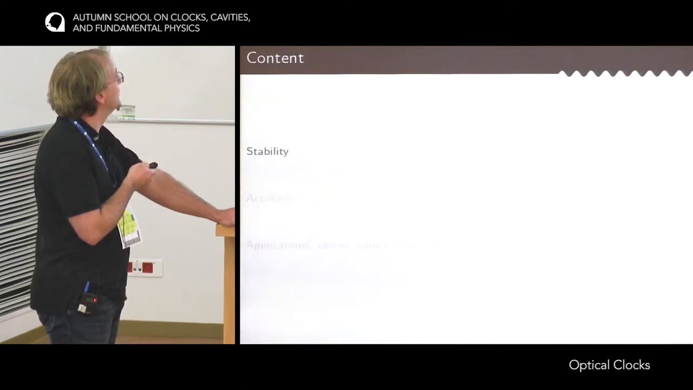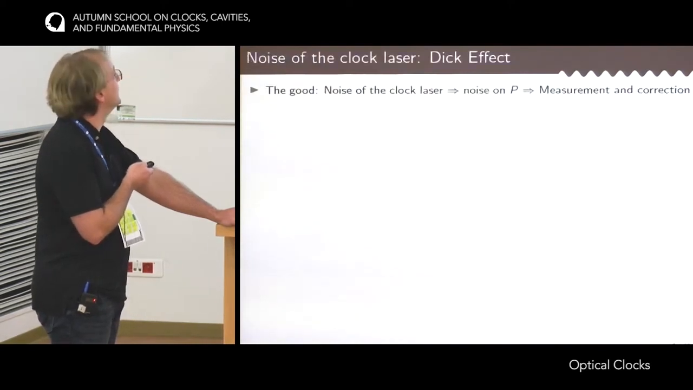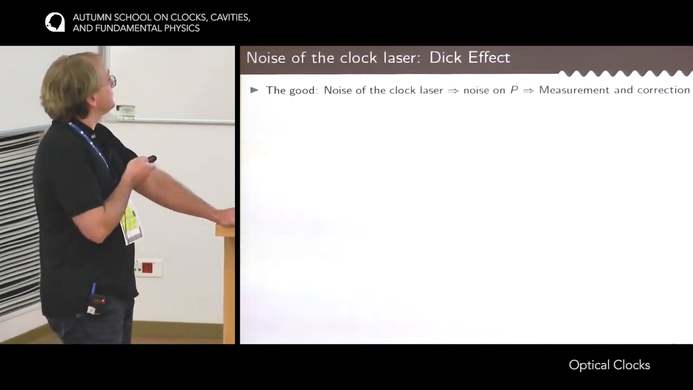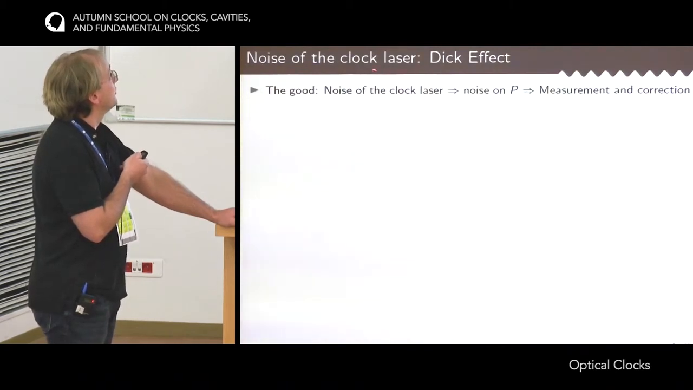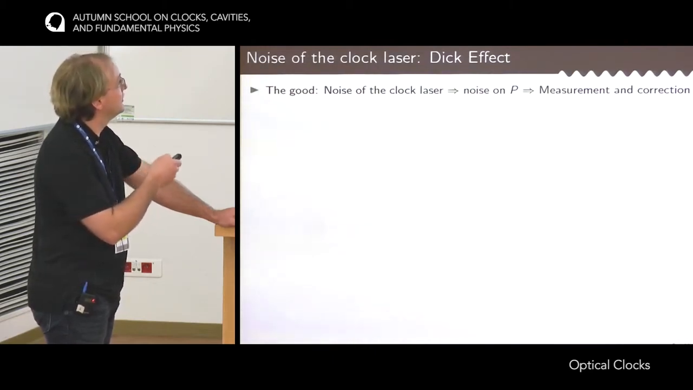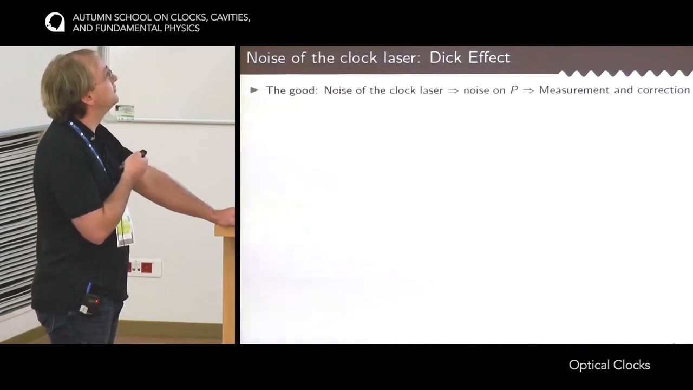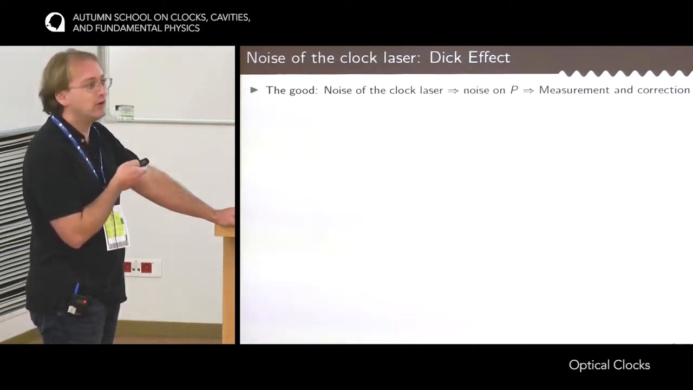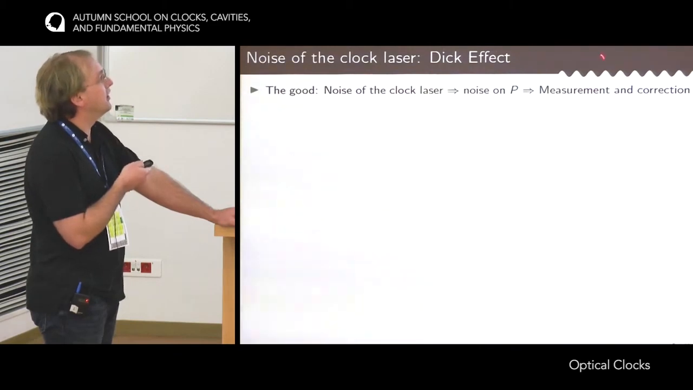I will start with stability. I've mentioned different sources of instability, and I will start with the hardest one. The first one I mentioned is the Dick effect, which is due to the noise of the clock laser itself. So I start with something that is good. There is noise on the clock laser. This noise makes the frequency of the laser move, so the probability that is measured at the outcome of the interrogation between the clock laser and the atoms will have some noise. But this is good because this is precisely what the clock is for, to measure the noise of the clock laser and to correct for it.